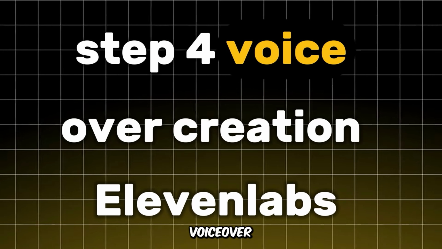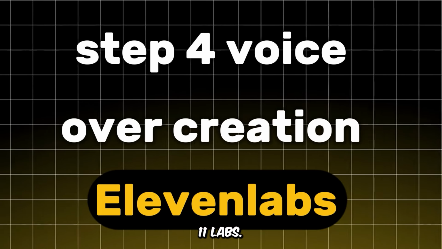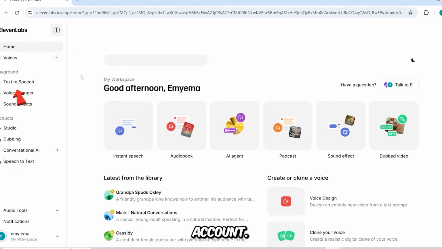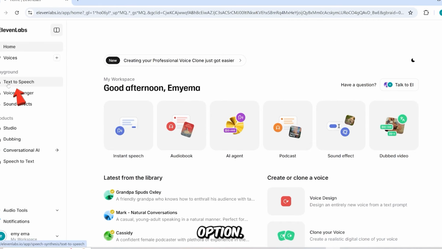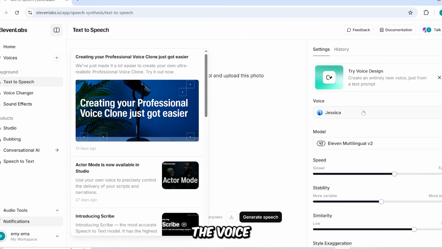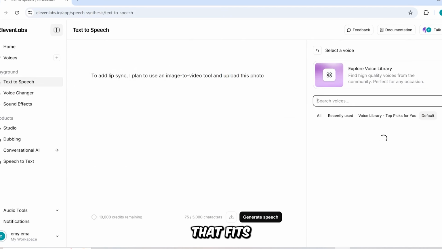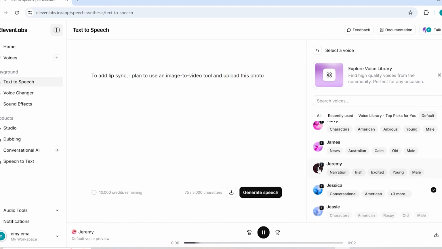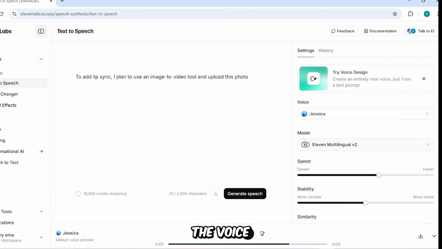Step 4. Voiceover Creation, ElevenLabs. Go to the ElevenLabs website and sign up or log into your account. Select the text-to-speech option. Look through the voice library and choose a voice that fits your story best. Next, choose the voice model.